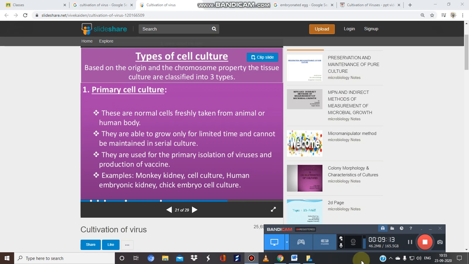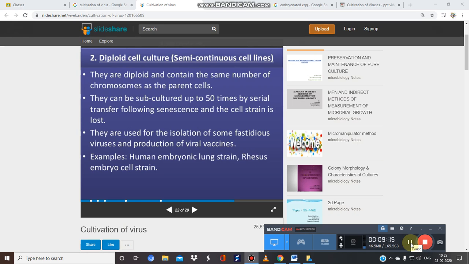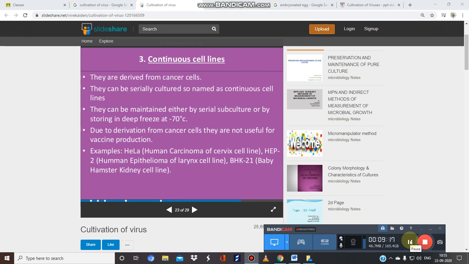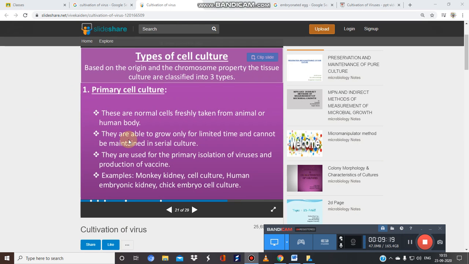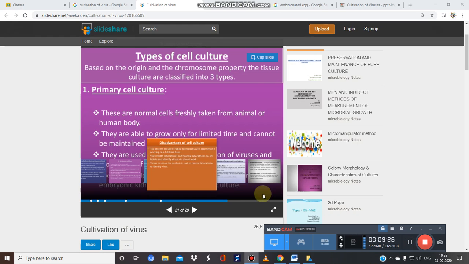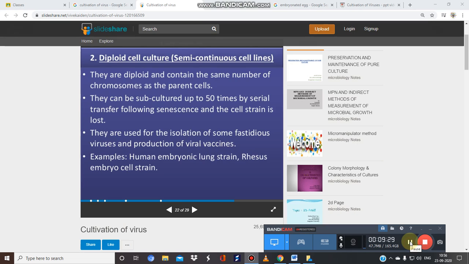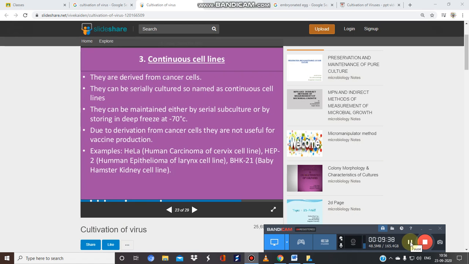Types of cell culture include the primary cell culture, diploid cell culture, and continuous cell lines. In the primary cell culture, these are normal cells freshly taken from the animal or human body, and they are widely used for the isolation of viruses and the production of vaccines. In the diploid cell culture, we take diploid cells which contain the same number of chromosomes as the parent cells, and this is very important. Continuous cell lines are derived from cancer cells. An example of cell lines is HeLa, the human carcinoma of the cervix cell line.